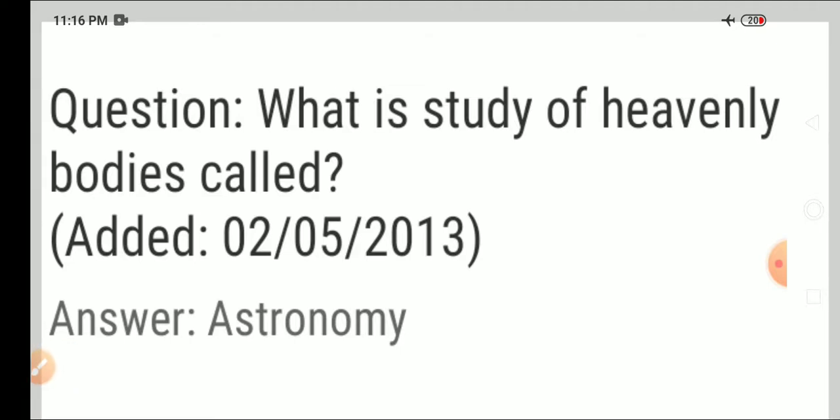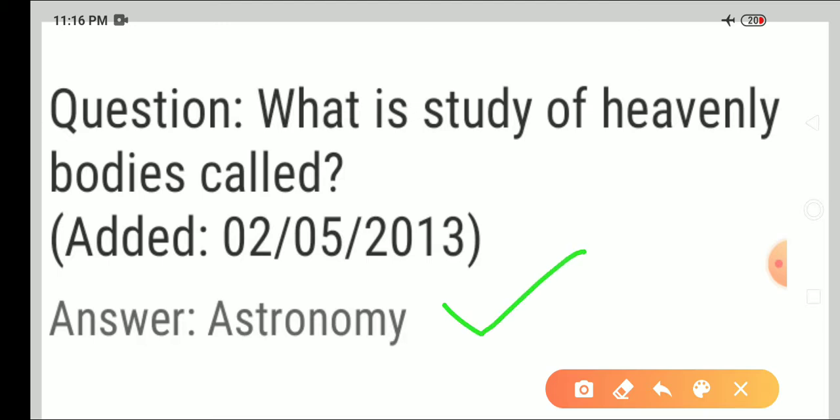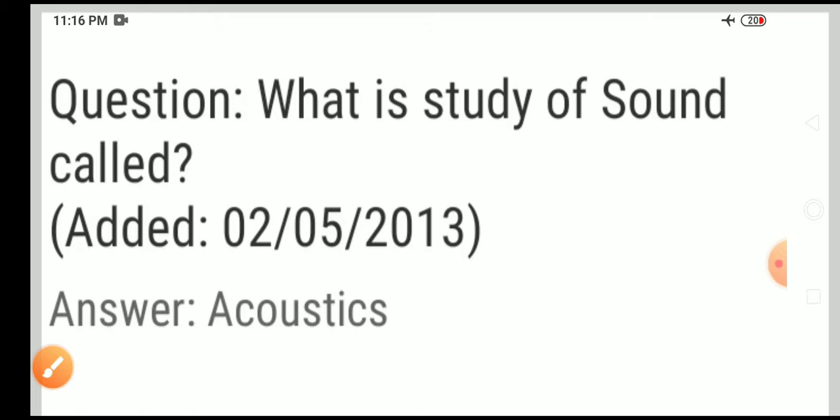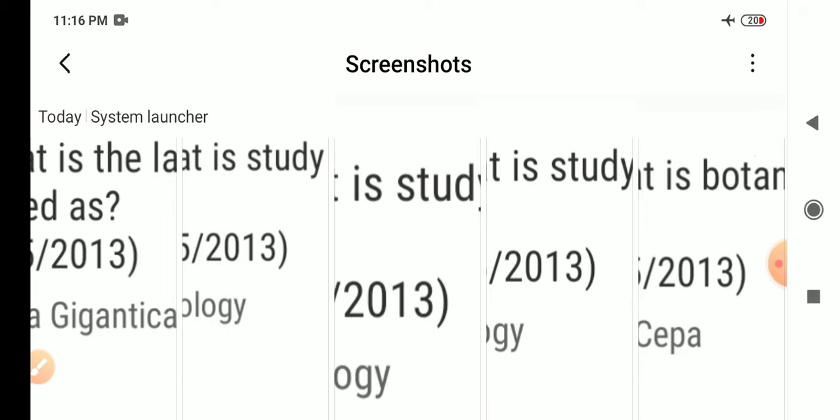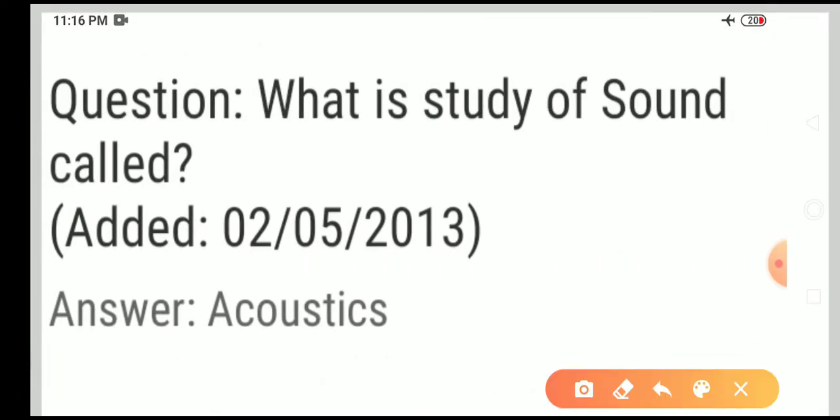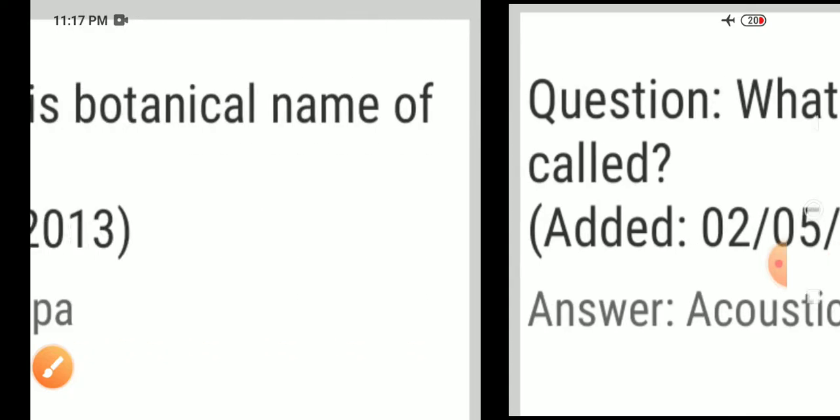What is the study of heavenly bodies called? Answer: astronomy. Astronomy is the study of heavenly bodies. Next question. What is the study of sound called? Answer: so the study of sound is acoustics. So acoustics is nothing but the study of sound.